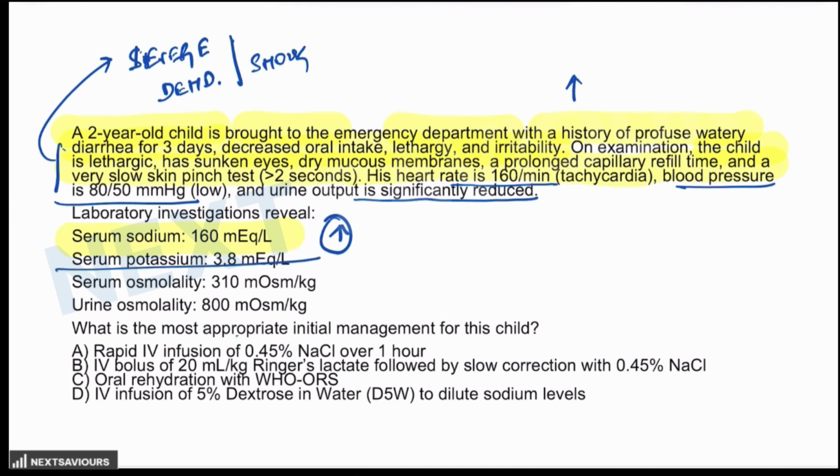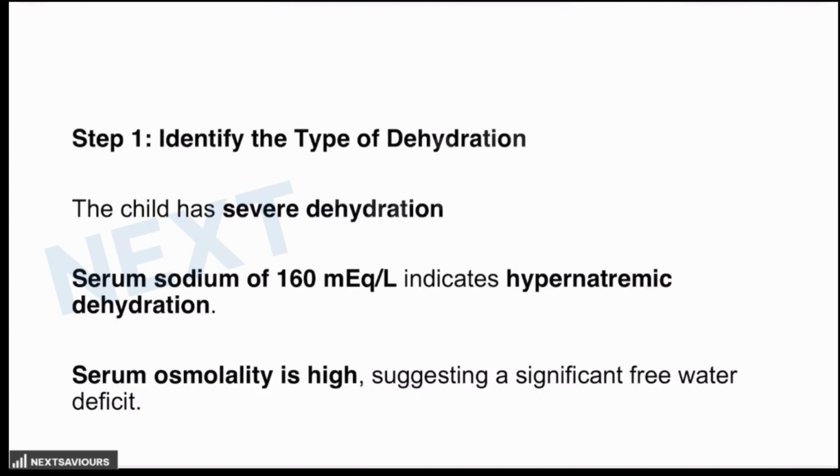The serum potassium is normal. Osmolality is also high. The urine osmolality is 800. What is the most appropriate initial management for this child? So step by step, what we have studied till this point of time. First of all, identify the type of dehydration. The child is having a severe dehydration.